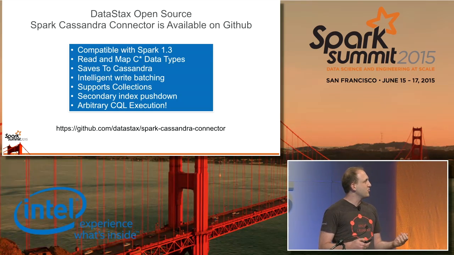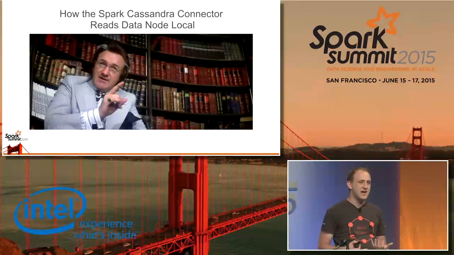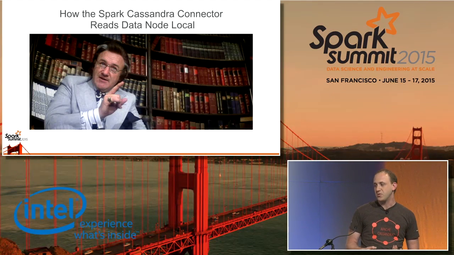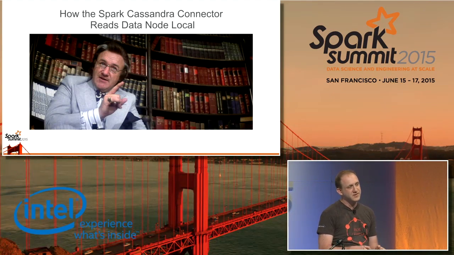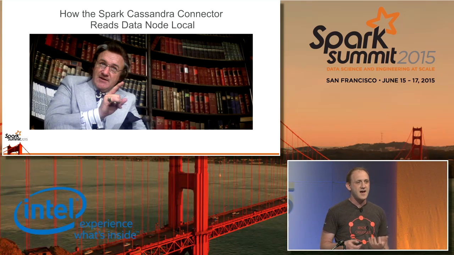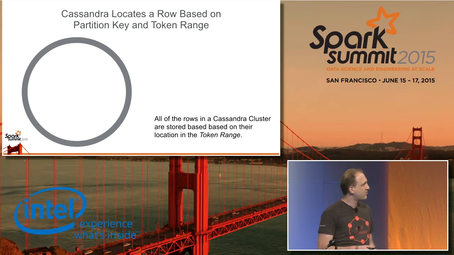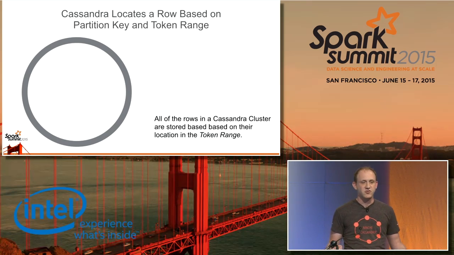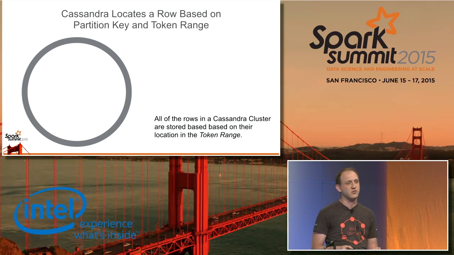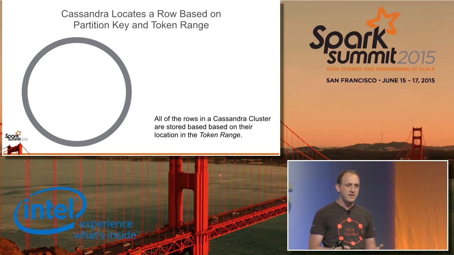Now, let's go into a little bit about how the Spark Cassandra connector actually reads data node local. And to talk about that, I first have to go over a quick lesson on how Cassandra actually stores data. Cassandra basically stores all data using this thing called the token range. And the token range can be thought of as this long series of numbers. And these numbers are then divvied up amongst the nodes in the Cassandra cluster.